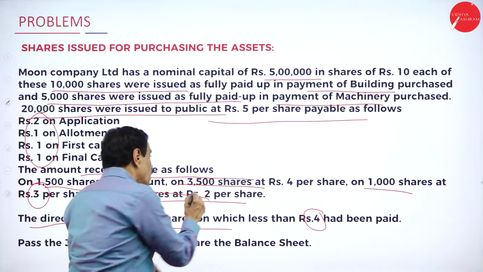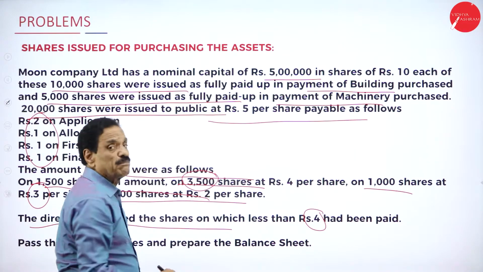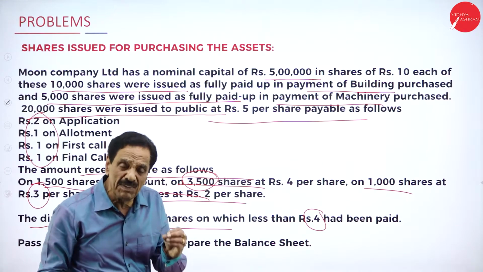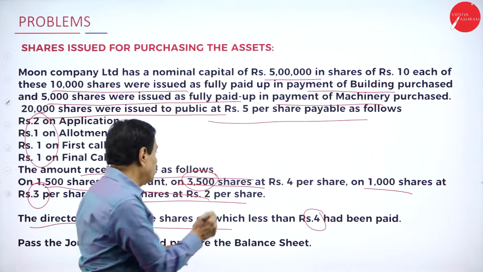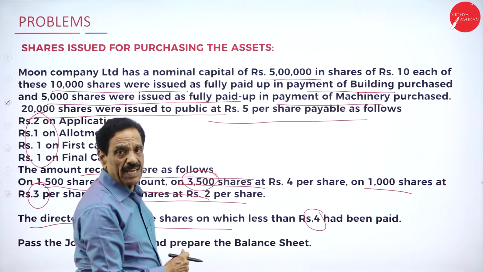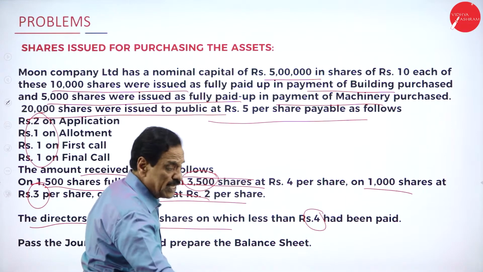Regarding the 3500 share is not at all forfeited. A chance has been given. He may become the shareholder. Still chance is there. Who? 3500 share. Now we'll move on to entries now.